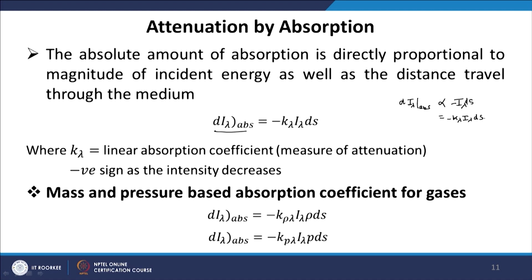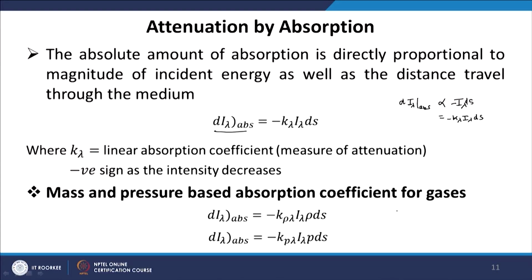Kappa lambda is defined as the linear absorption coefficient, which is a measure of attenuation. Now, in many combustion applications as well as in atmospheric sciences, the linear absorption coefficient is not preferred. In these areas the mass based absorption coefficient is preferred, which is kappa lambda equal to kappa rho lambda times rho.